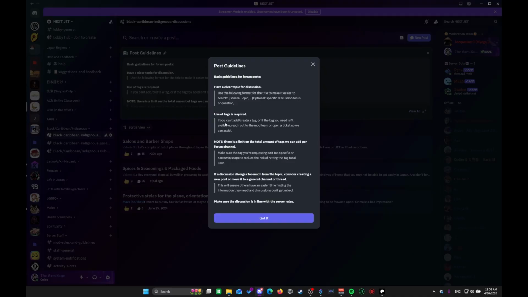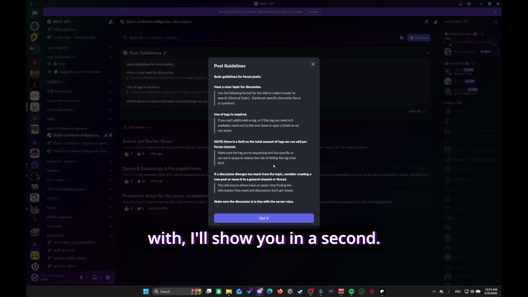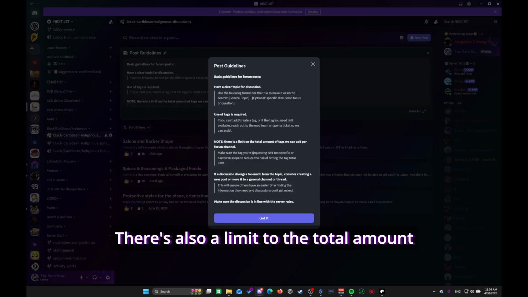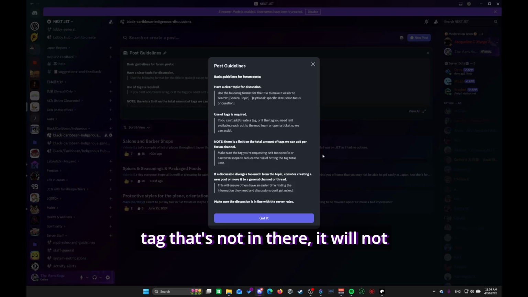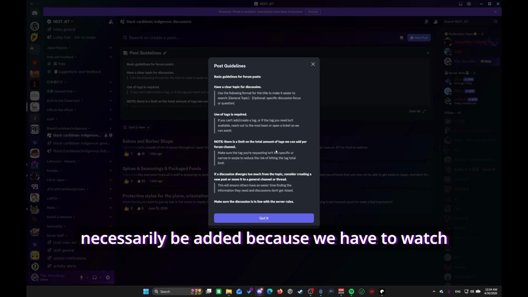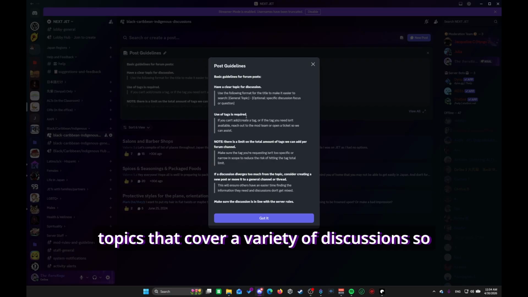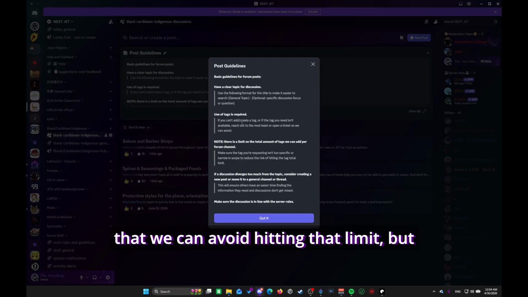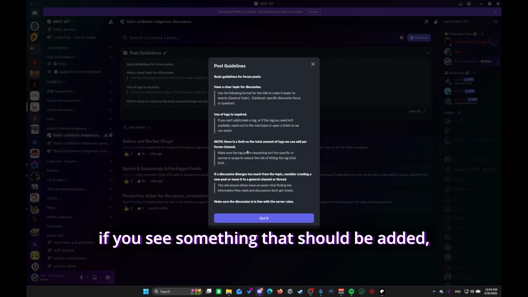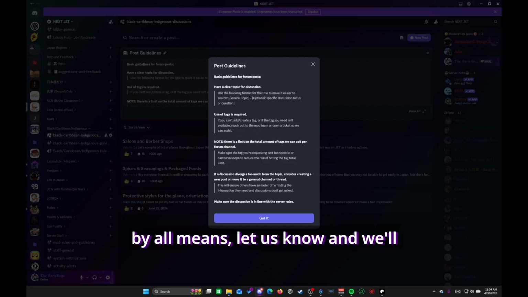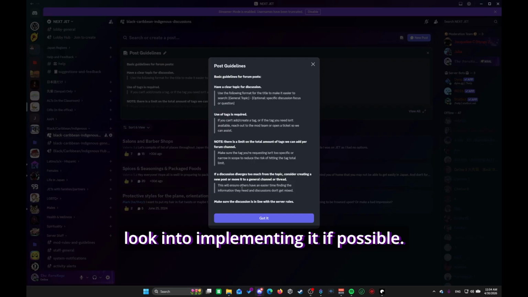Have a clear topic. Use of the tags is required. There will be tags you will be presented with. I'll show you in a second. There's also a limit to the total amount of tags. So if you request a new tag that's not in there, it will not necessarily be added because we have to watch out for the total amount of tags that the server limits us to. We try to keep tags into very general topics that cover a variety of discussions so that we can avoid hitting that limit. But if you see something that should be added, by all means, let us know and we'll look into implementing it if possible.